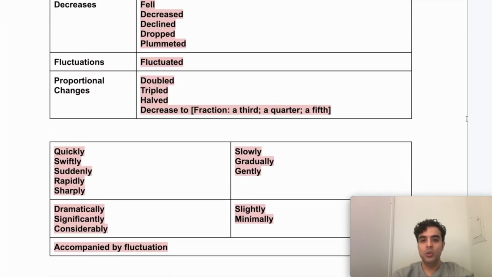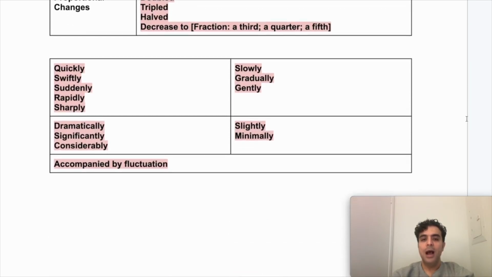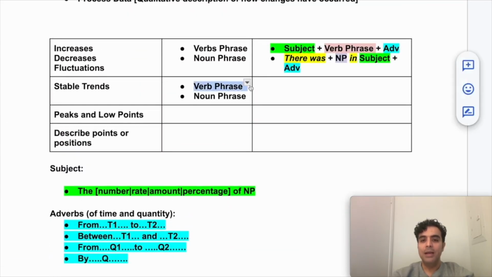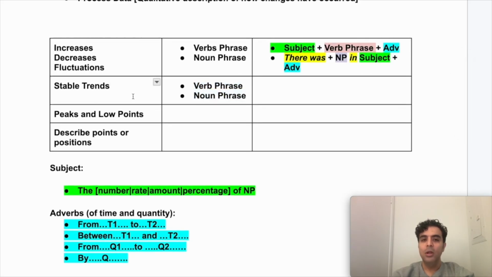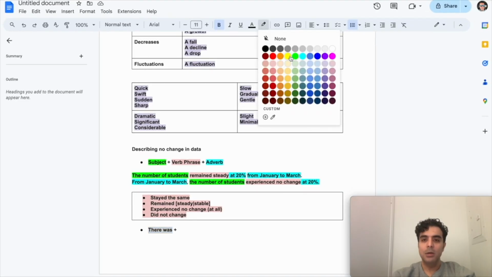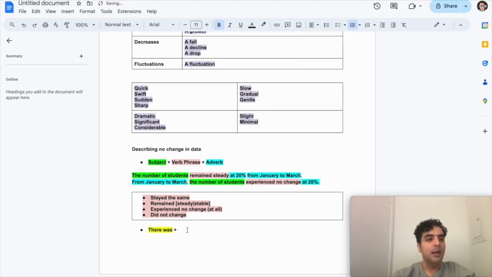But remember, there's also another structure that I can use to this end. So far, we've looked at the verb phrase structure, and now we're going to look at the noun phrase structure for describing stable trends. And once again, it's going to be very similar to the noun phrase structure that we saw for describing increases, decreases, and fluctuations. So this time we're going to say there was, okay, just like before. Remember, we had a fixed expression, there was. I'm going to highlight that in the same color. So we're going to highlight that in yellow.